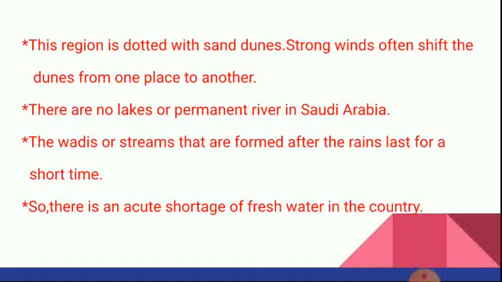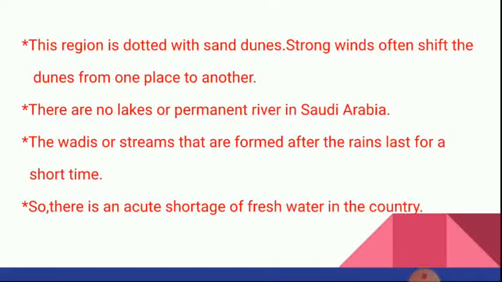This region is dotted with sand dunes. Strong winds often shift the dunes from one place to another. There are no lakes or permanent rivers in Saudi Arabia. The wadis or streams are formed after the rains and last for a short time only.